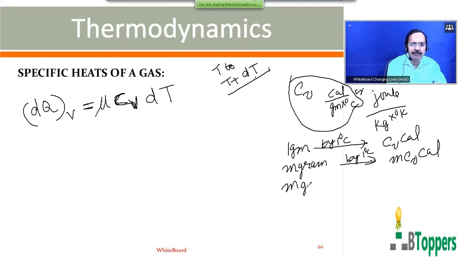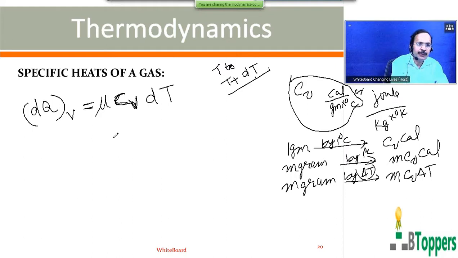The amount of heat required to increase the temperature of m grams of the gas by delta T, where delta T is the increase in temperature of the gas expressed in either degree Kelvin or degree centigrade, is m c_v delta T. Therefore, the heat energy absorbed by the gas when its temperature changes by an infinitesimally small amount dT at constant volume can also be written as small m into small c_v into dT.